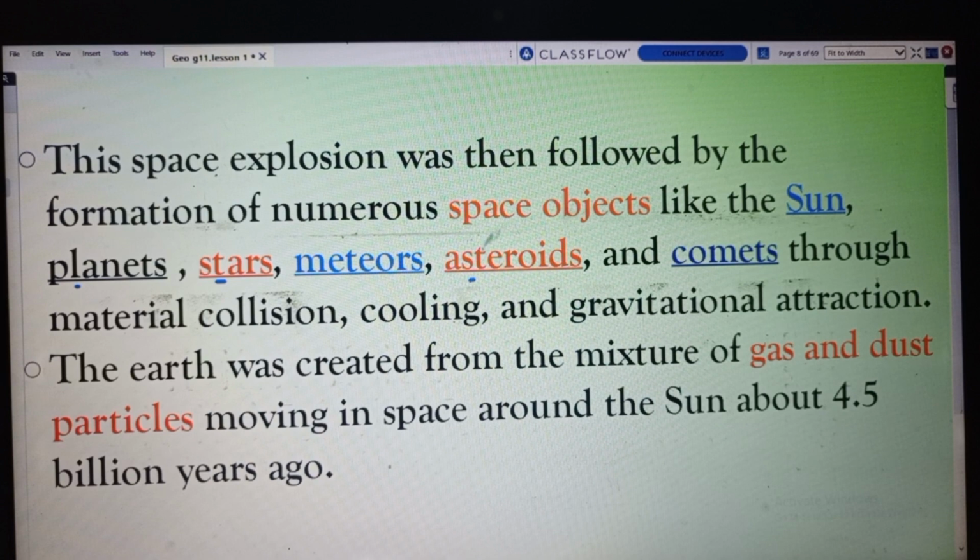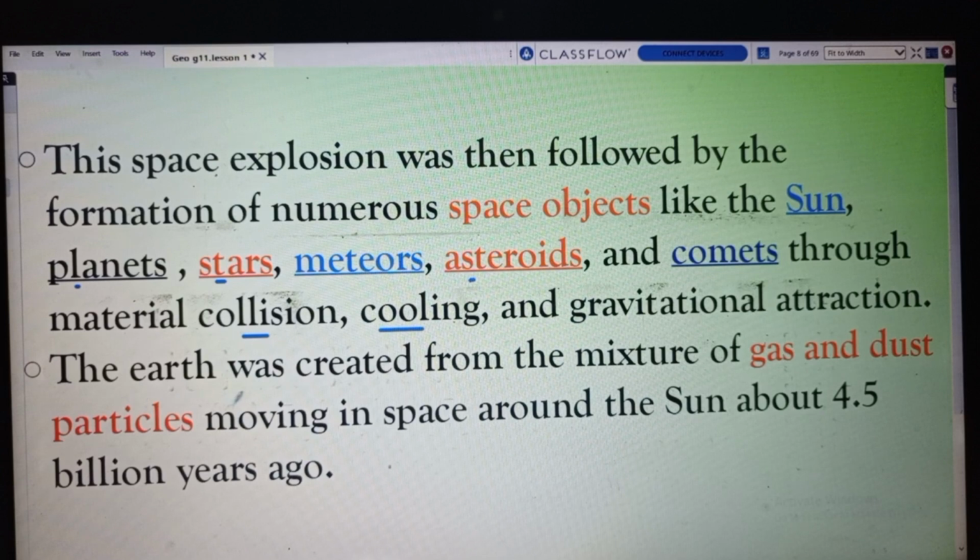They were formed through material collision, cooling, and gravitational attraction. Gravitational attraction played a great role in the formation of heavenly bodies.